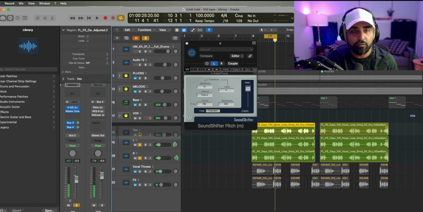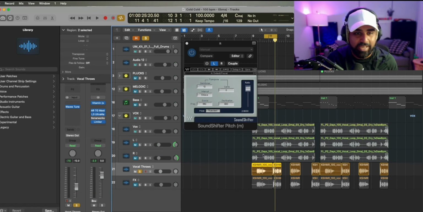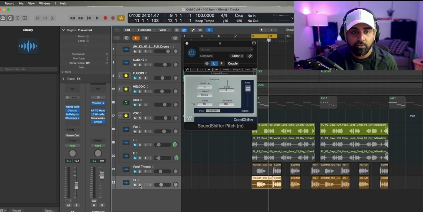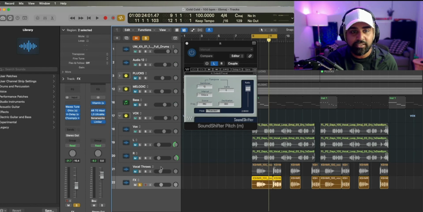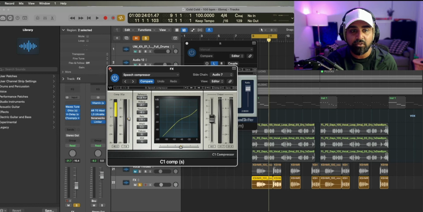Alright, so that's the same vocal phrase that we're doing, and then we have some vocal throws that are going on. Now this is a different sample. Other than tuning, there's not much going on here. And then we also have another one where this same vocal is delayed, but it's also again being side chained by the same vocal that's playing.